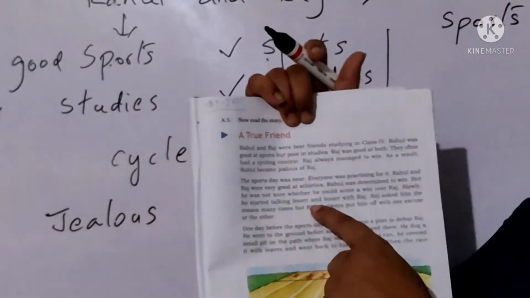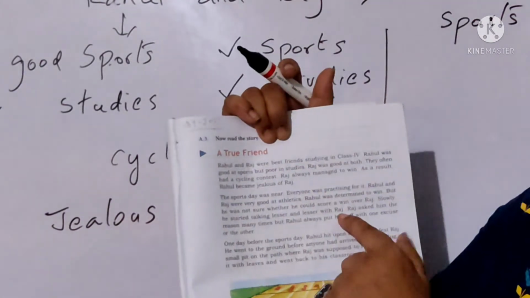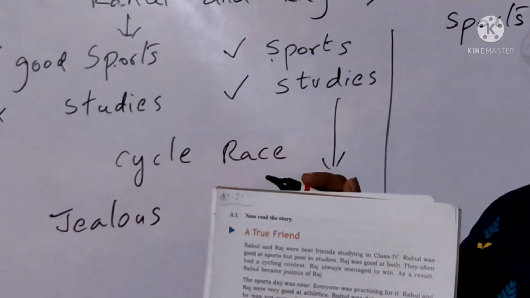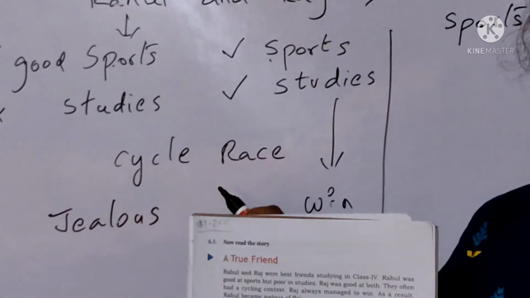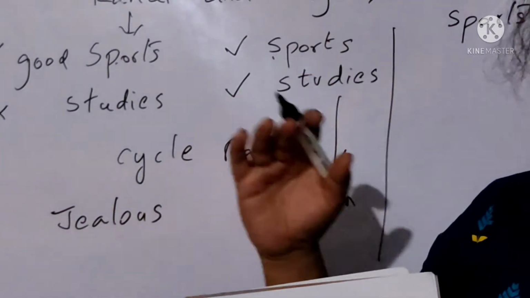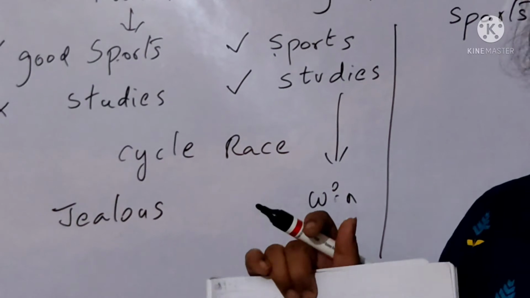Okay, children. Then next, slowly he started talking lesser and lesser with Raj. So when he was confused whether he would win the competition or not, at that time what did he do? He started talking very little with his friend. Day by day, he was talking less and less with his friend.